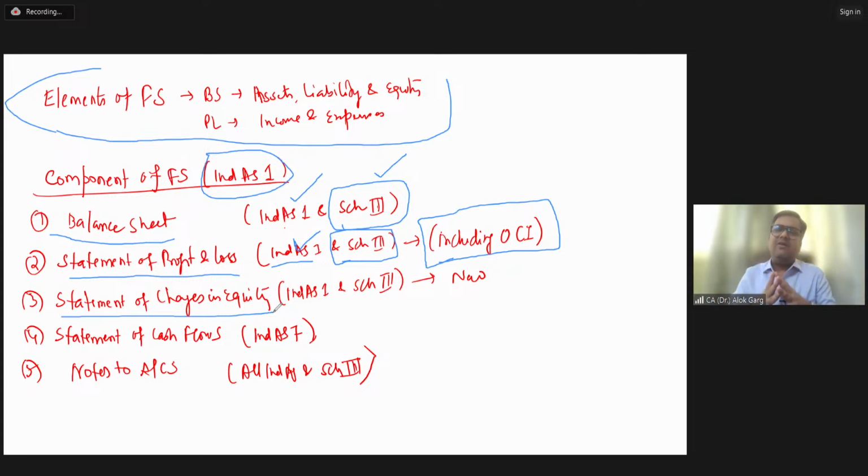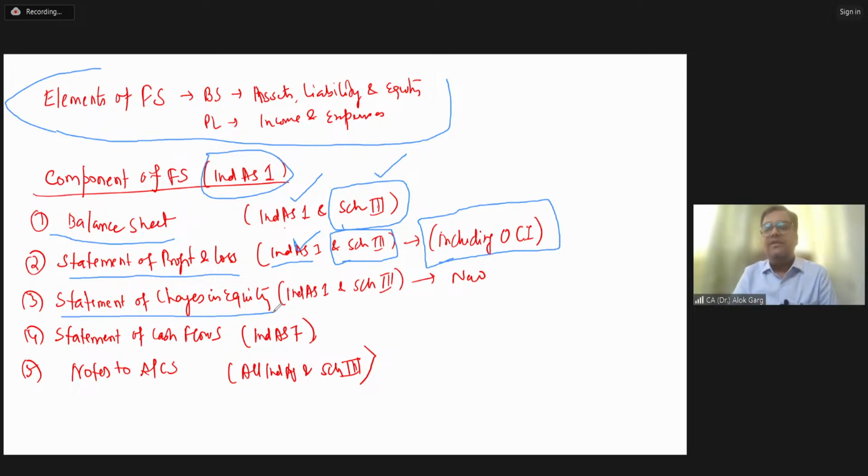Number two, friends, why, sir, why are we calling it a separate component? We were giving this entire movement in share capital, movement in reserves and surplus. When I'm saying movement in share capital, it means what was your opening share capital, what was your addition? Let's say the company has come up with a right issue, so there is an increase in the number of shares. When the company has a buyback, then there is a reduction in the number of shares. Then there is a closing balance. So this is a movement in equity share capital.